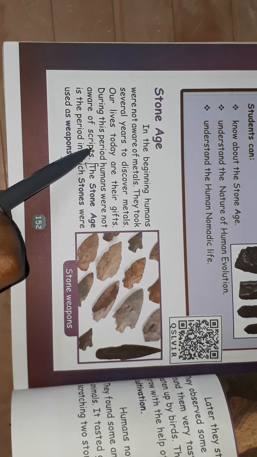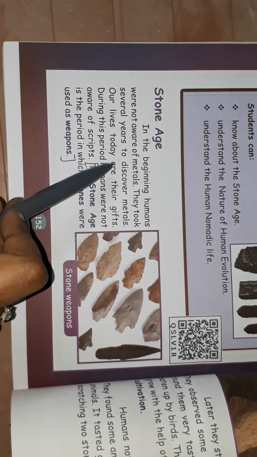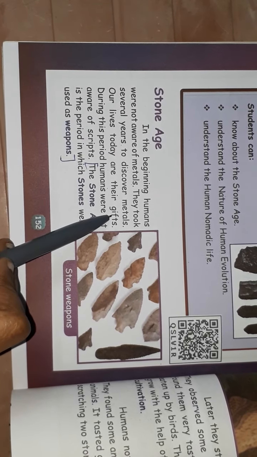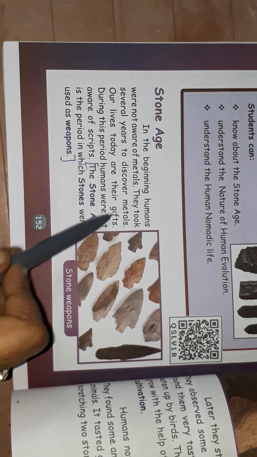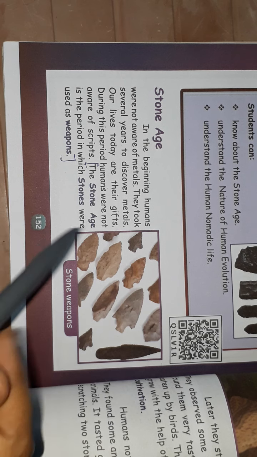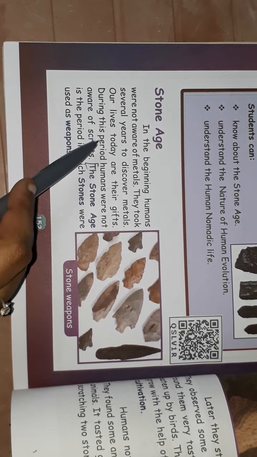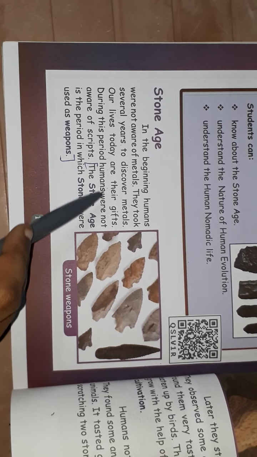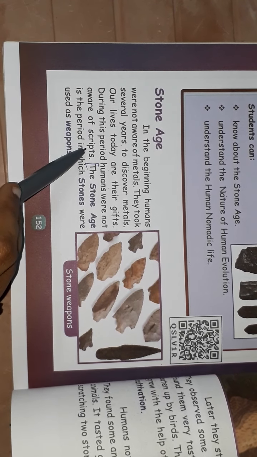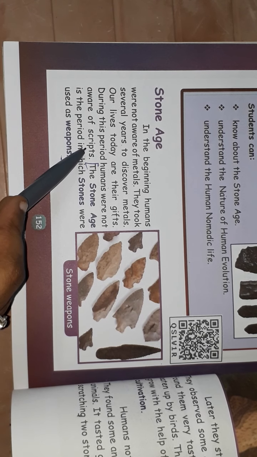Our lives today are the gift of the Old Stone Age people. During this period, humans were not aware of scripts.